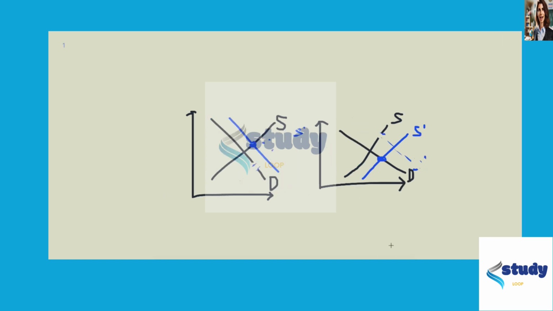Okay, so let's erase this graph and start from, what happens if the price of milk increases? If the price of milk increases, it is more costly to produce cream cheese, right? So the supply curve of cream cheese will shift to the left, which means that cream cheese is more expensive.